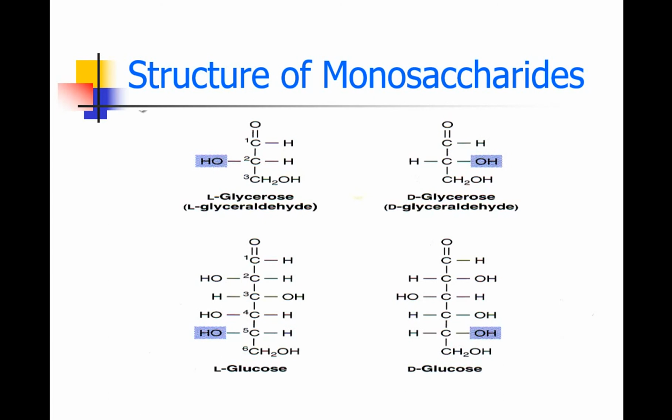In glyceraldehyde, if the OH group on the penultimate carbon is on the left hand side, it is L-glyceraldehyde, and if it is on the right hand side, it is D-glyceraldehyde. Similarly, if the penultimate carbon of glucose has OH on the right hand side, it is D-glucose, and if it is on the left hand side, it is L-glucose. The structures of L-glucose and D-glucose are very important and can be asked in exams in 2-mark questions. So you should understand and be able to write the structures of L-glucose and D-glucose. Be careful when you are practicing the structure of glucose.